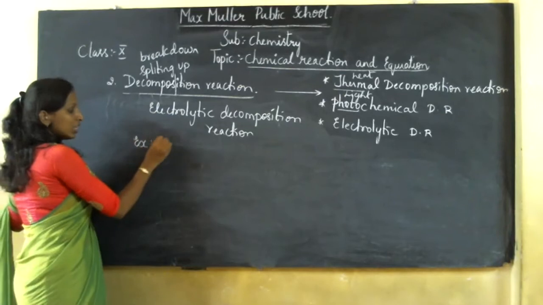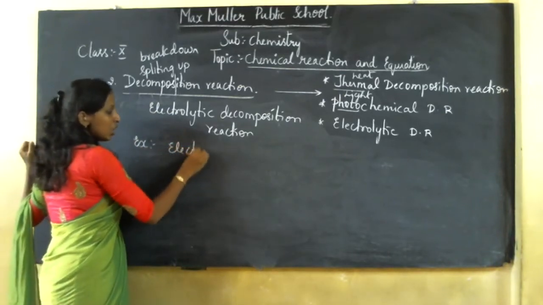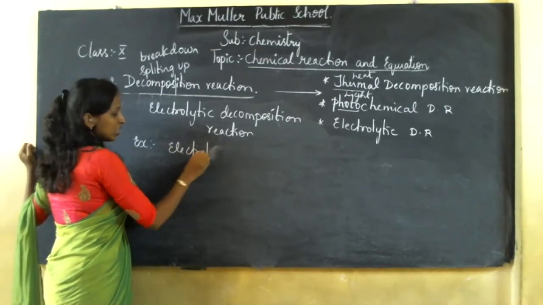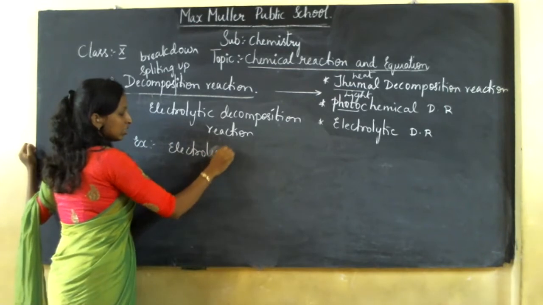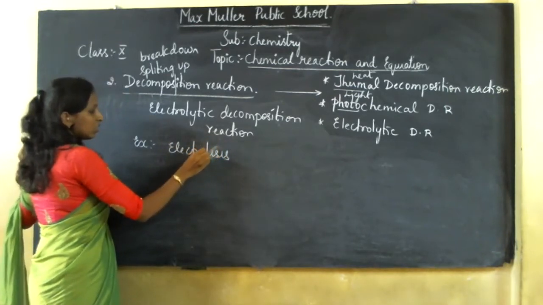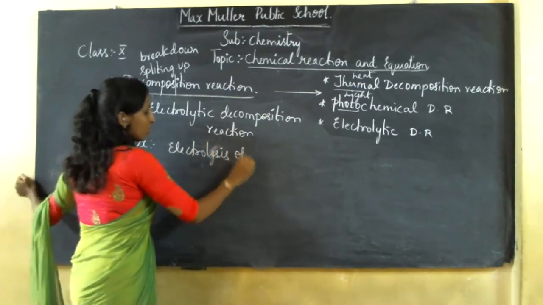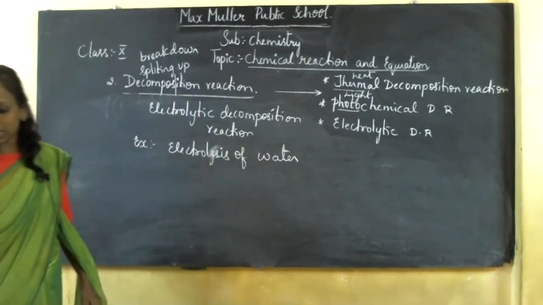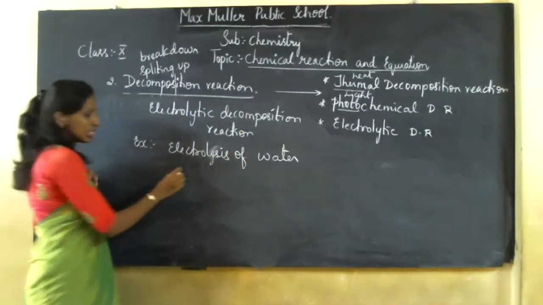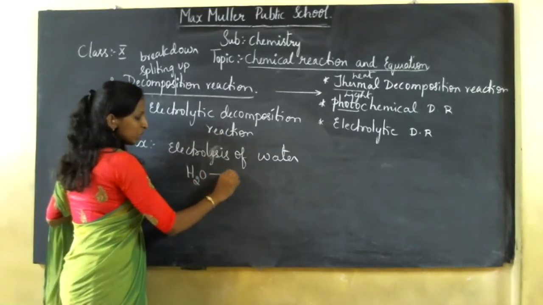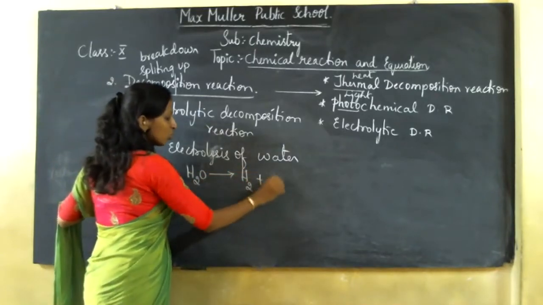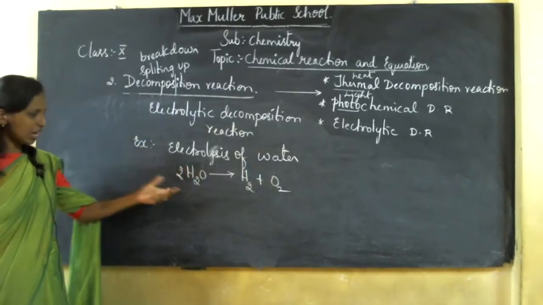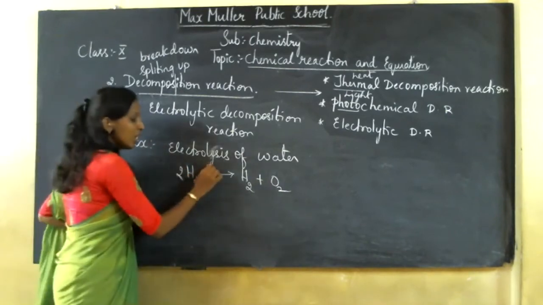An example for it is electrolysis of water, where H2O gets split into H2 plus O2. It is the same example I gave in decomposition reaction, but it takes place in the presence of electric current.